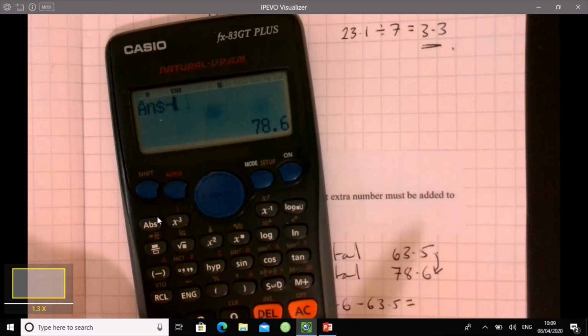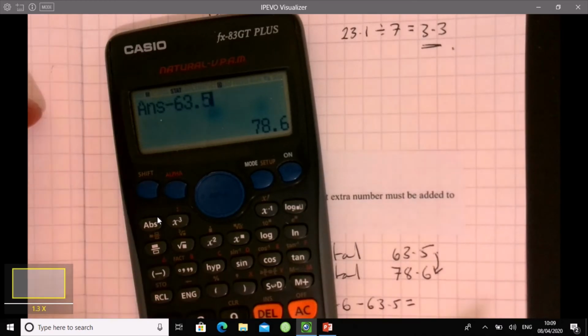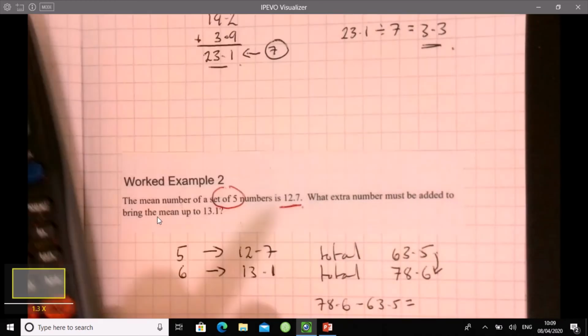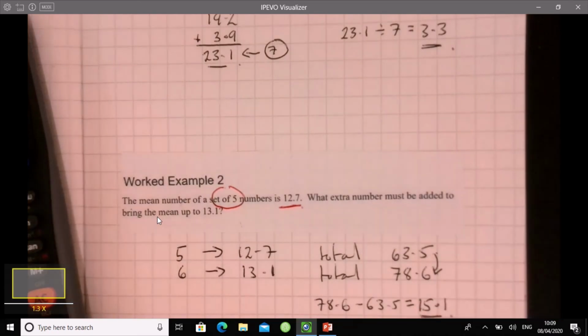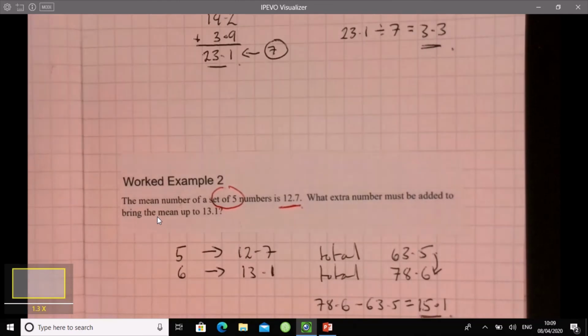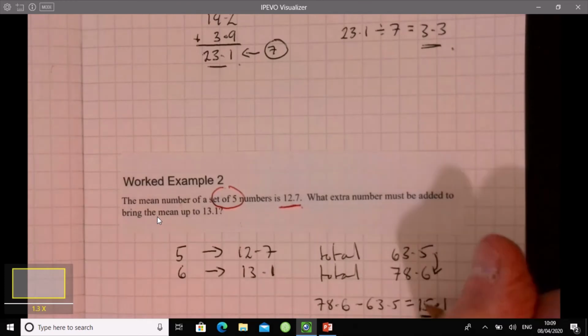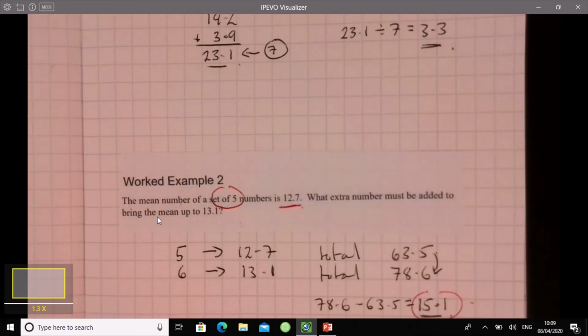There you go, 15.1. And if you haven't got a calculator, you've got calculators on your phone, or on your computer as well, okay? So the answer to that last one is 15.1.